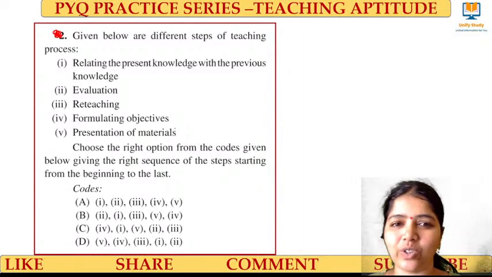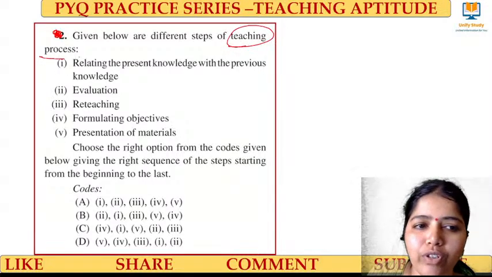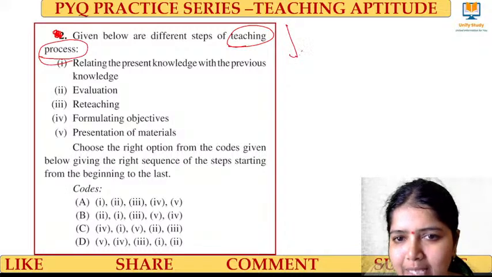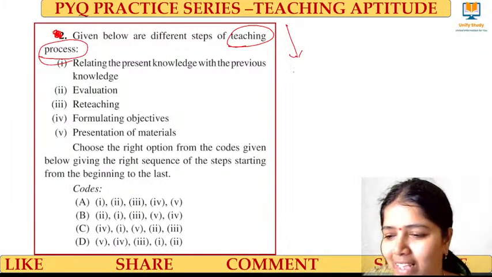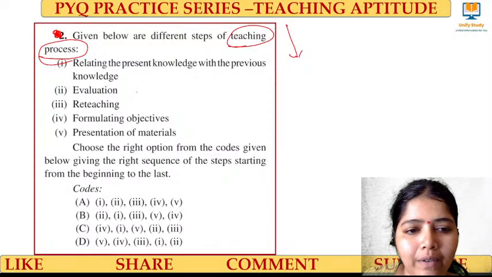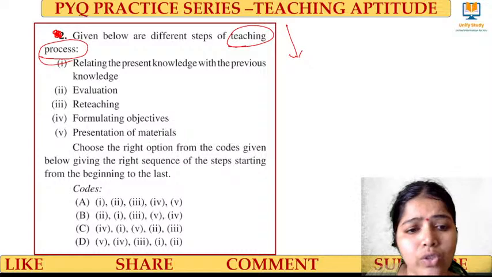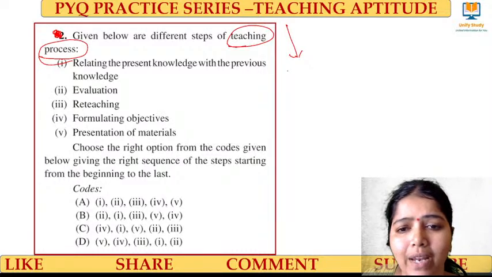Very good. Which of the following are the steps of the teaching process? When I'm going to teach, what are the steps? The first will be what? So first I have to formulate the objectives.